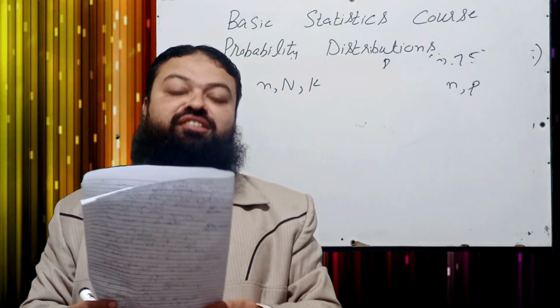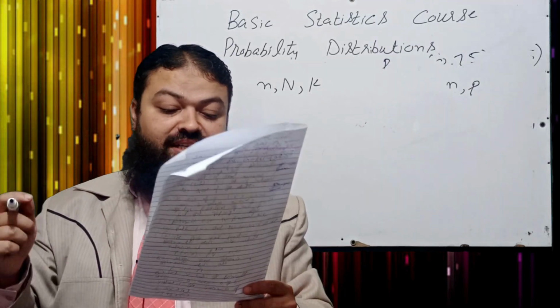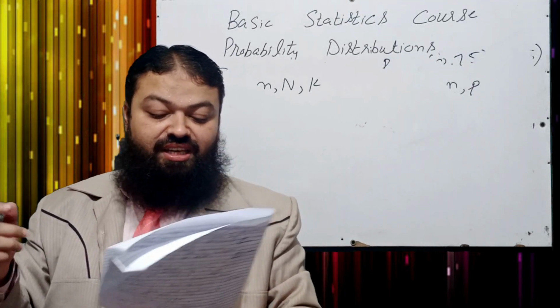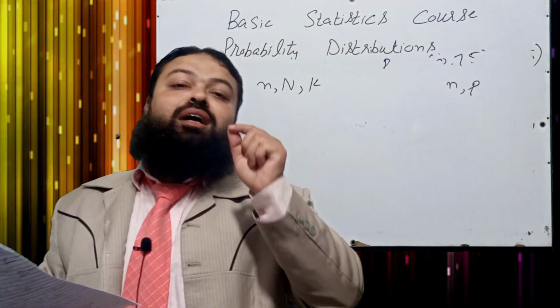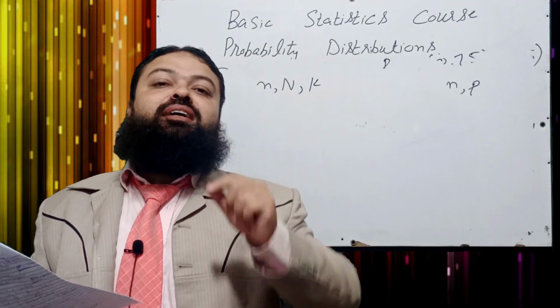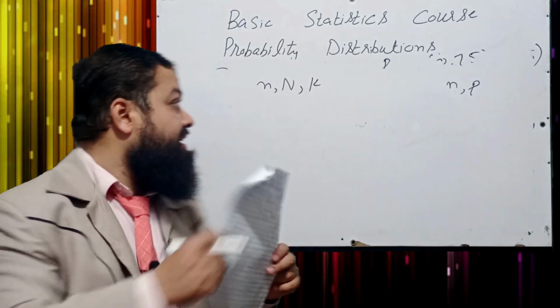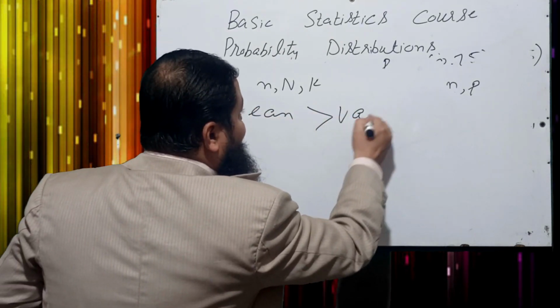Question number 14. In hypergeometric distribution, A part mean greater than variance, B part mean is less than variance, C mean is equal to variance, D none of the above. Dear students, a very important multiple choice question. Please keep in mind, in binomial distribution and in hypergeometric distribution, mean is always greater than its variance.